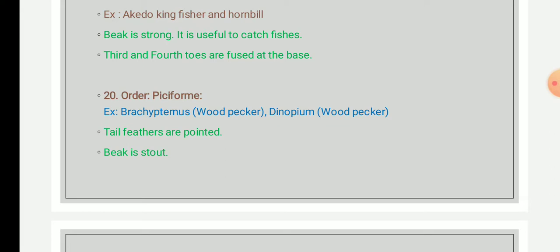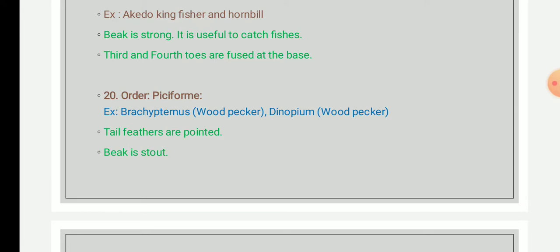Okay, the examples of this are red-collared woodpecker, red-naped sapsucker, then toco toucan or common toucan, that is Ramphastos. These are the examples of order Piciformes.